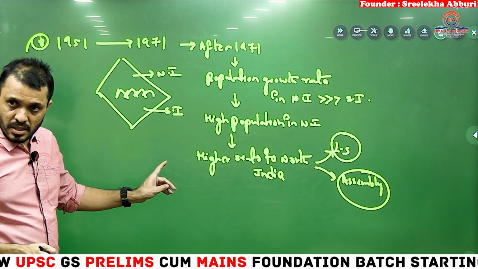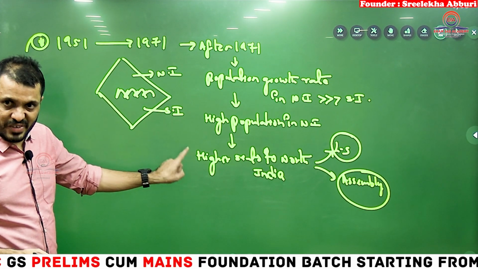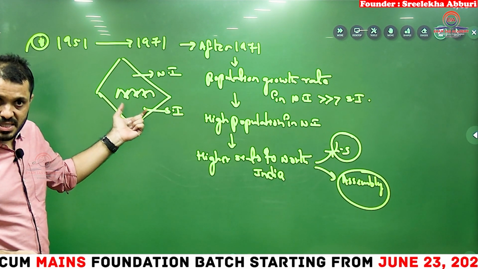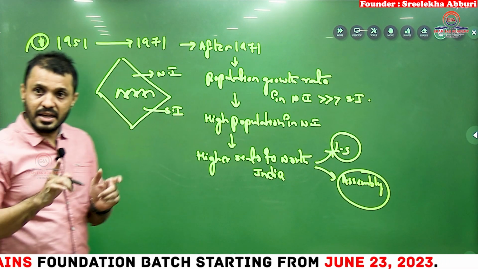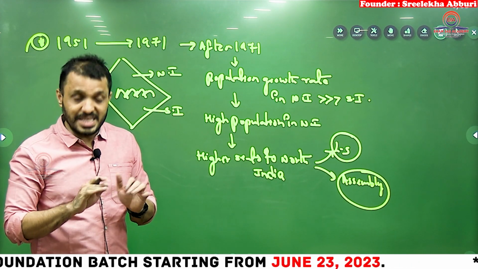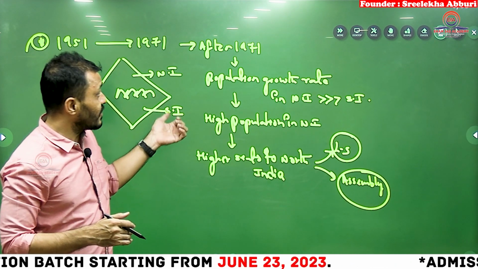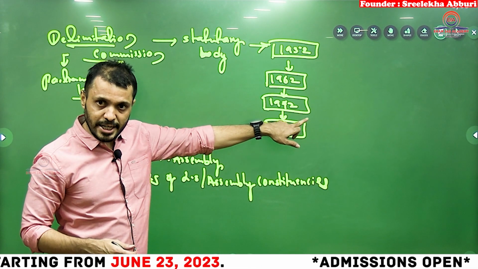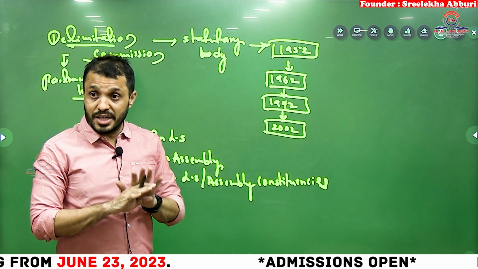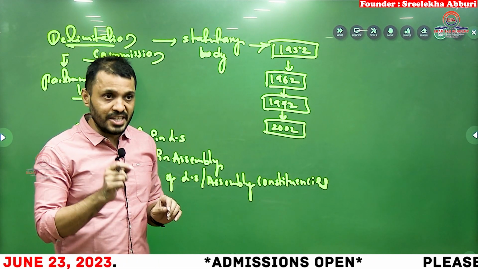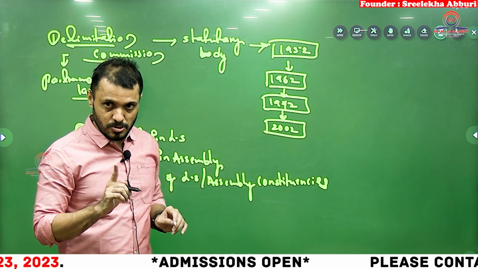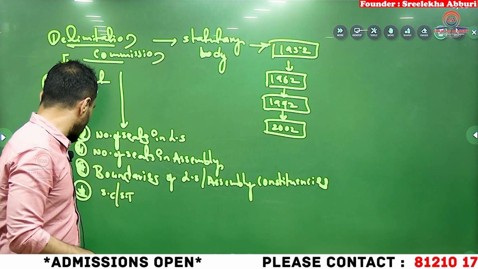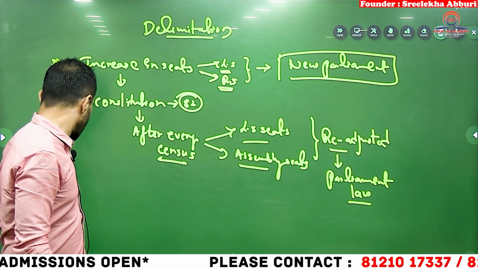Are you understanding? To prevent this, what did we do? We took the population census up to 1971 and we stopped there. That means in 1981, in 1991, in 2002, we did not increase the number of seats in Lok Sabha and we did not increase the number of seats in Assembly also. Why? To prevent the advantage to the North Indian states.